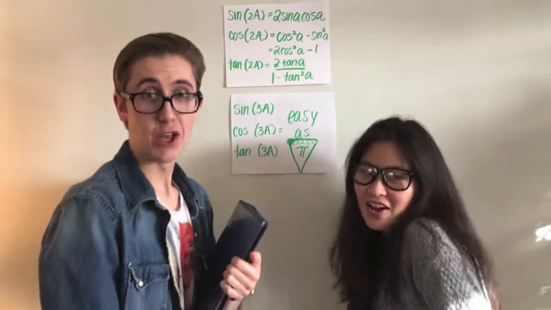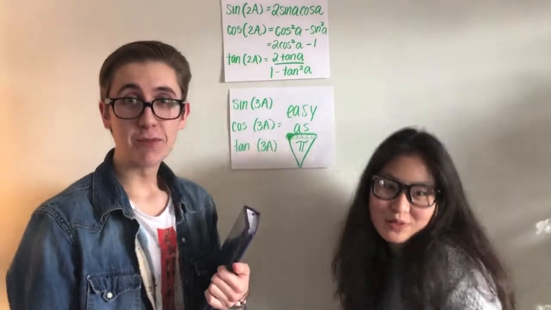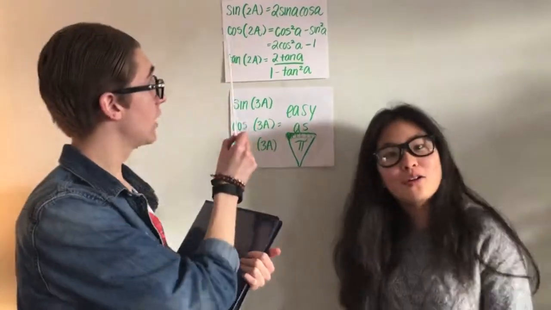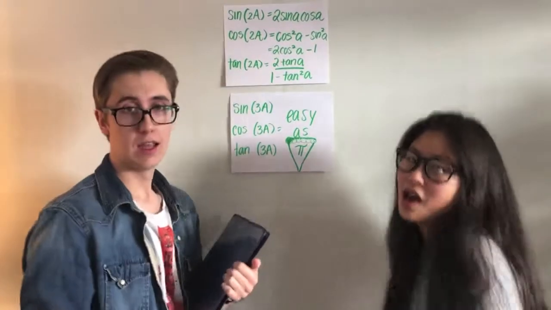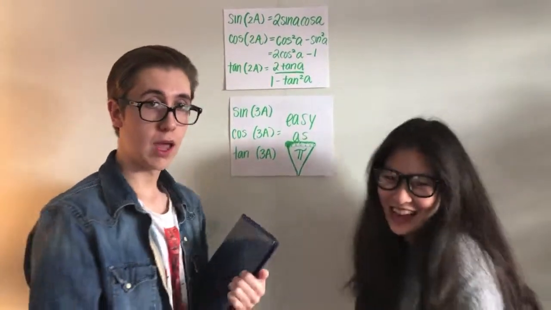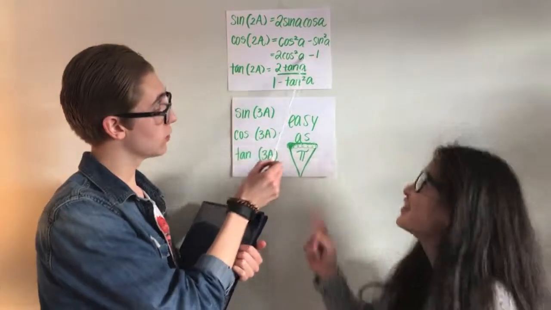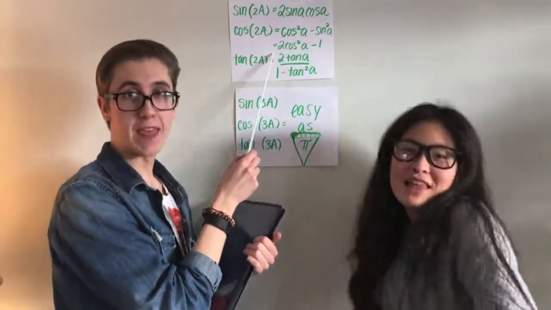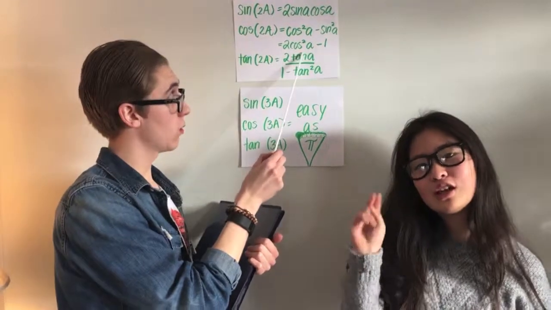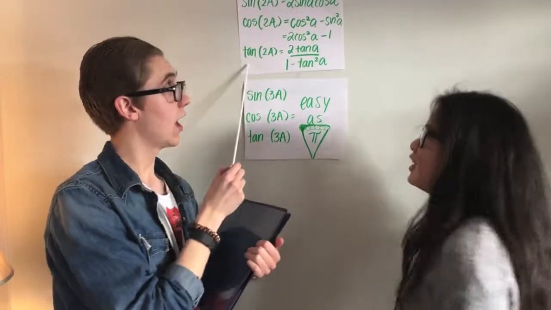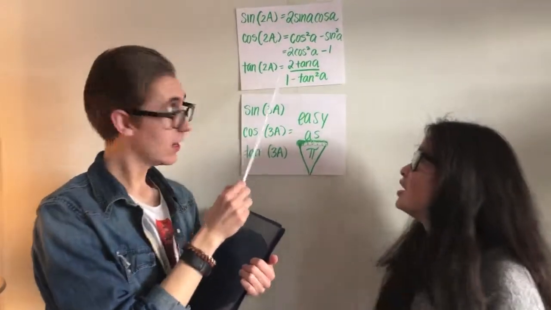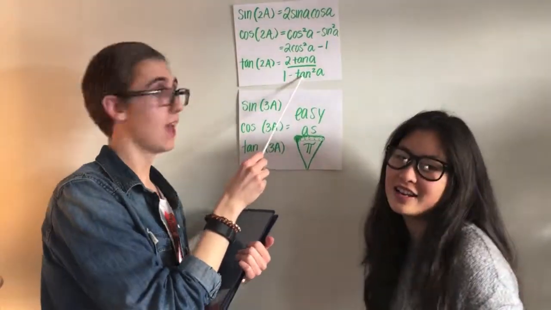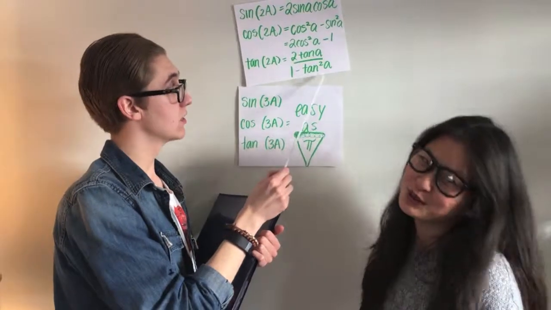We're on to double angles. This part is really fun. For the sine of 2A, you get 2 sine A cos A. Cos 2A can equal 2 things, like cos squared minus sine squared. It can equal something else. 2 cos squared minus 1. Tan of 2A, it's a little tricky one. It'll equal 2 tan over 1 minus tan squared.